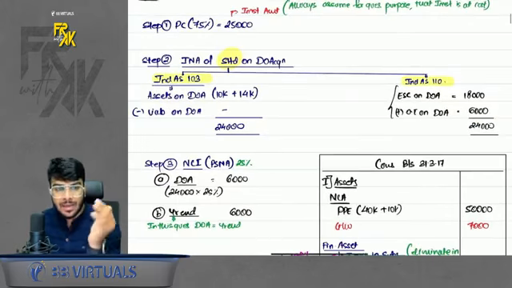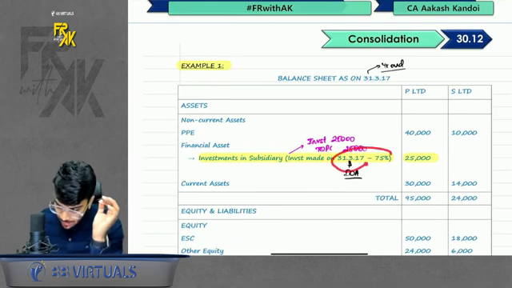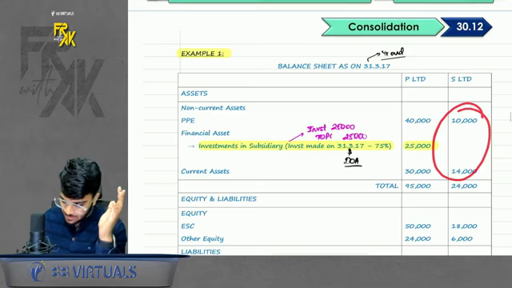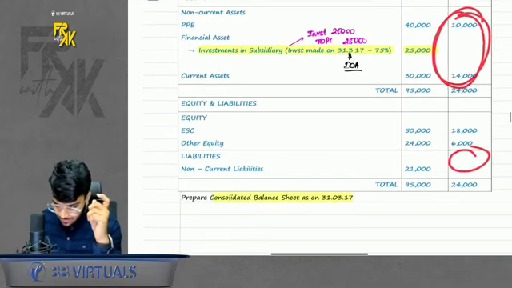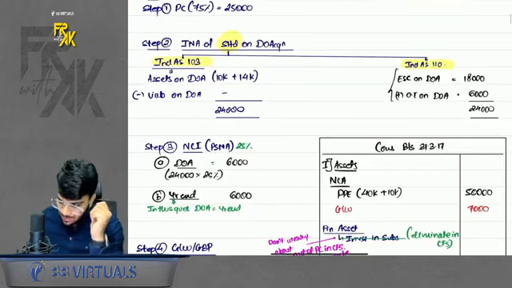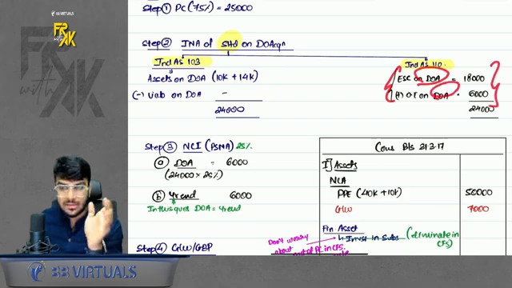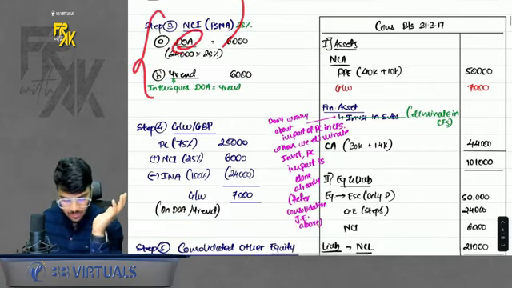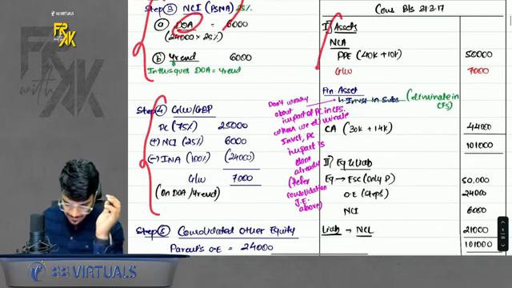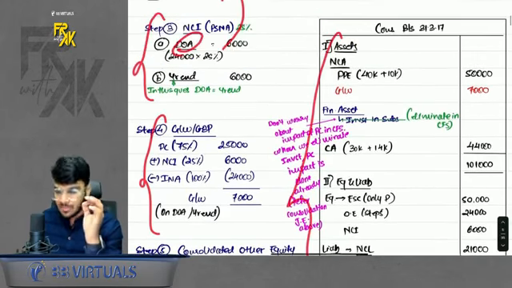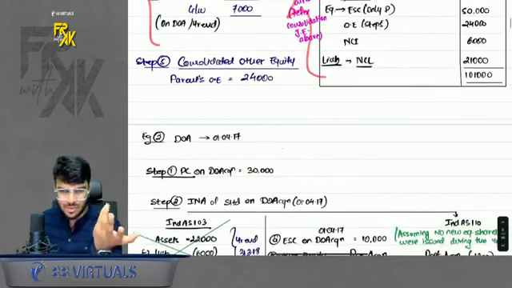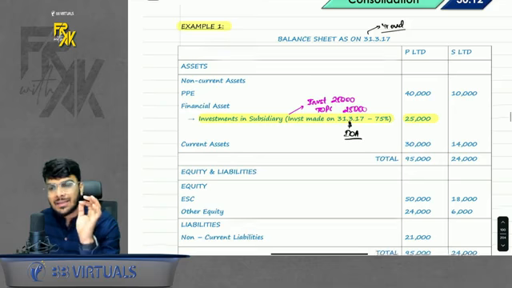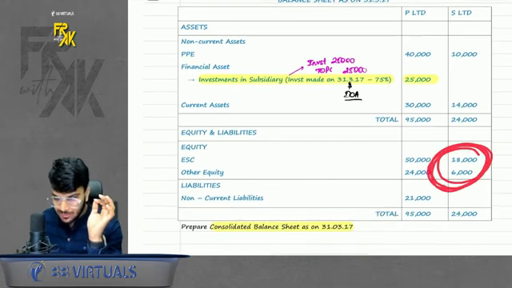Then step number 2, INA. Because the date of acquisition and year end are the same, you can calculate INA as per both methods. You can do assets minus liabilities, that is 24,000. But there is one more method as per 110, that is equity capital plus other equity. Through this also you will get the same answer, 24,000. Then you get NCI on date of acquisition as per the PSNA method. Then you compute goodwill and prepare the balance sheet. In the balance sheet, just remember the investment gets eliminated. This was a basic question, nothing extra. So in this example number 1, we learned that INA can be calculated using equity plus other equity also.